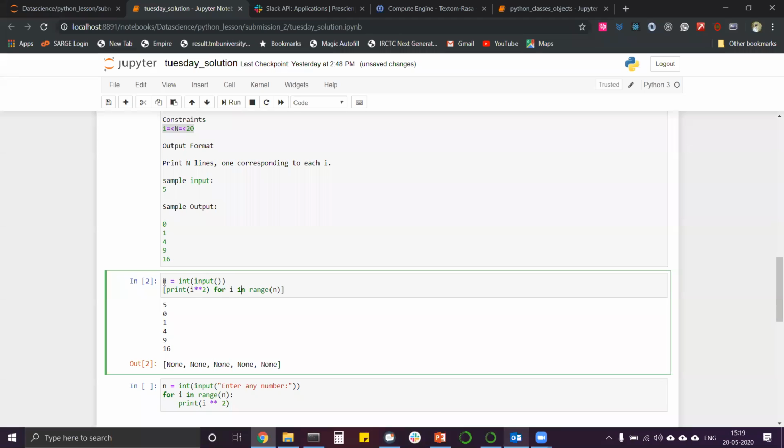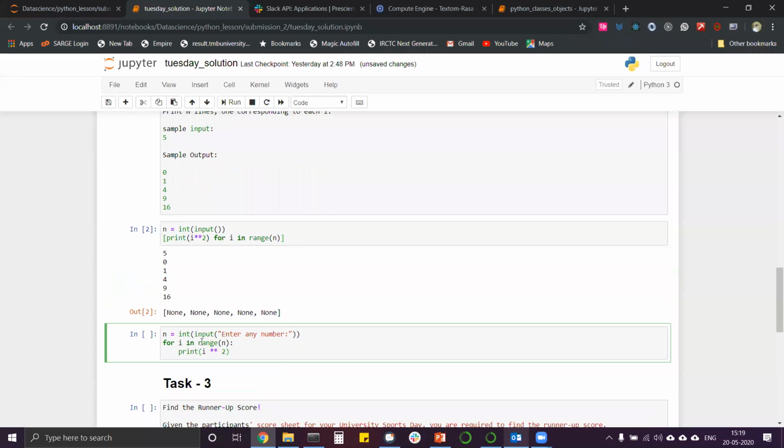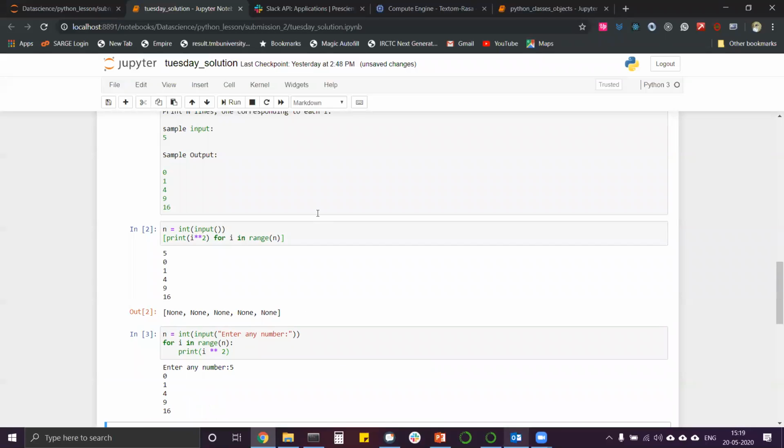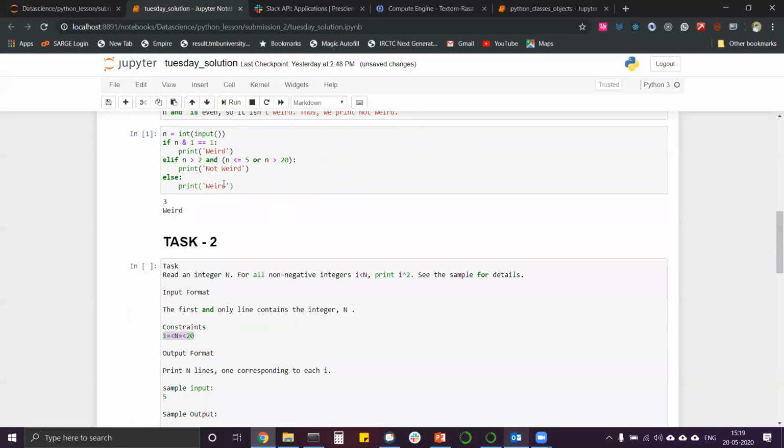This is a method by which we will get the output, and it is a shorter method, but with an extra return output that is not required for us. So we can do it with the other method also. We can input int n and enter any number, then we can loop through it for i in the range of n. Suppose n is 5, so it will be in the range of 0 to 5. It will print out i squared. So first 0 squared, and then 1 squared, then 2 squared, then 3 squared. We are just using these kinds of things. So let's print it out. We will do the same thing. These two were very easy tasks, not very tough.